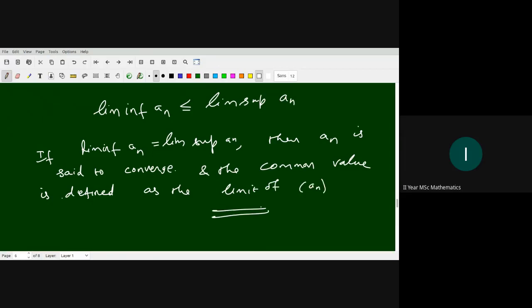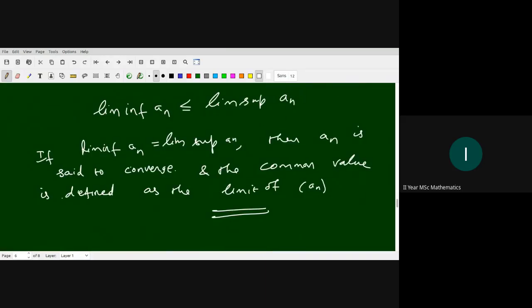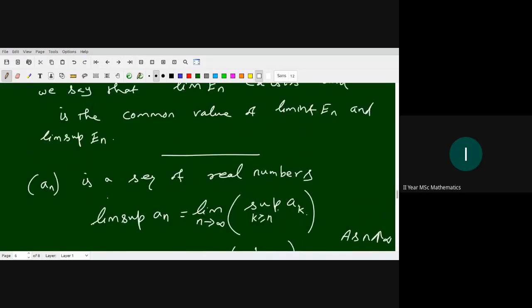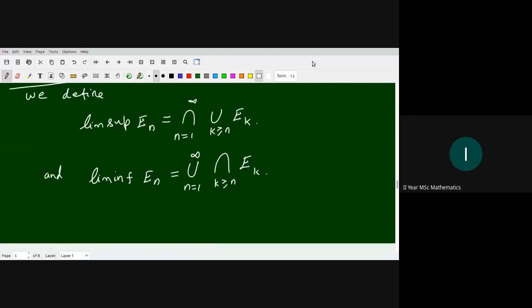This is a basic definition. We can define the convergence of a sequence in this way also, but we write this limit supremum and infimum for sets and we define it.